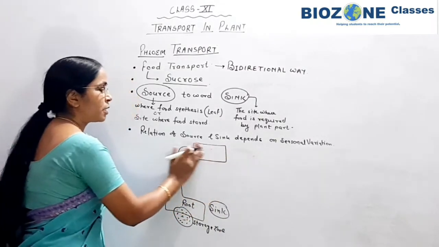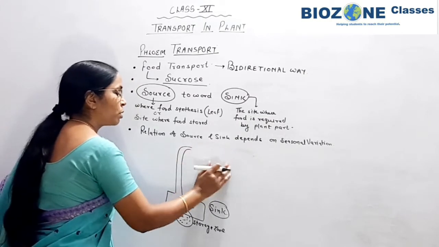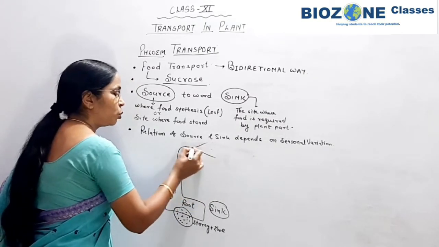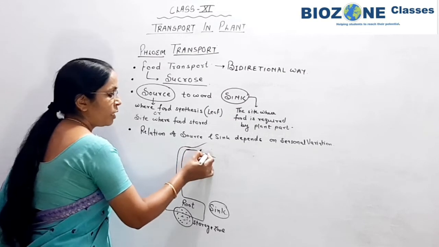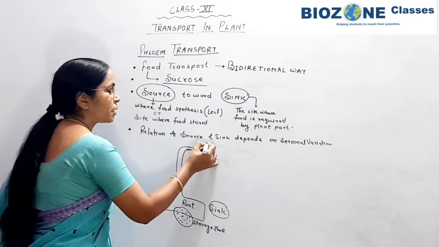Because in the aerial stem or aerial shoots, suppose these are the different shoots, and in these shoots the axillary buds are present.